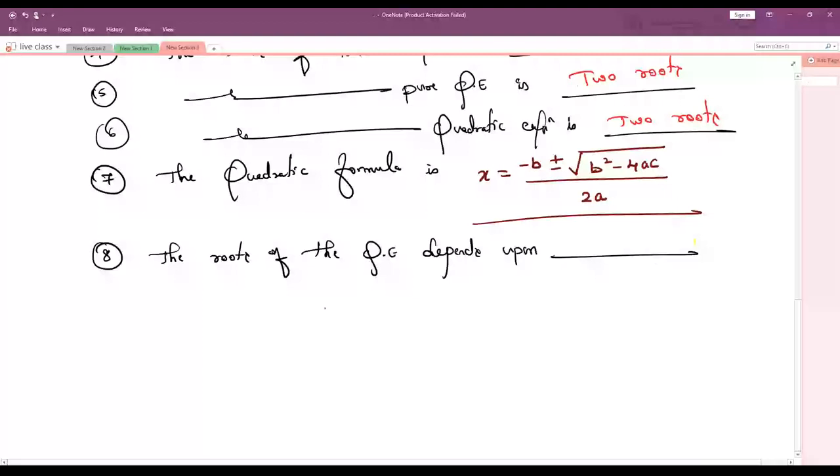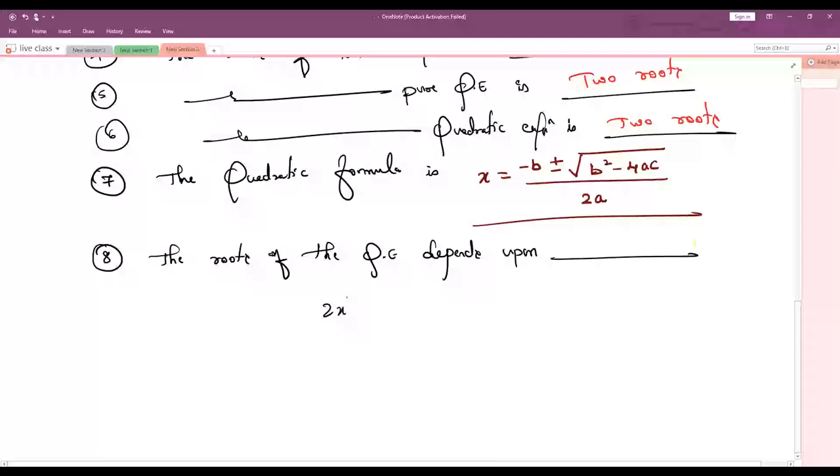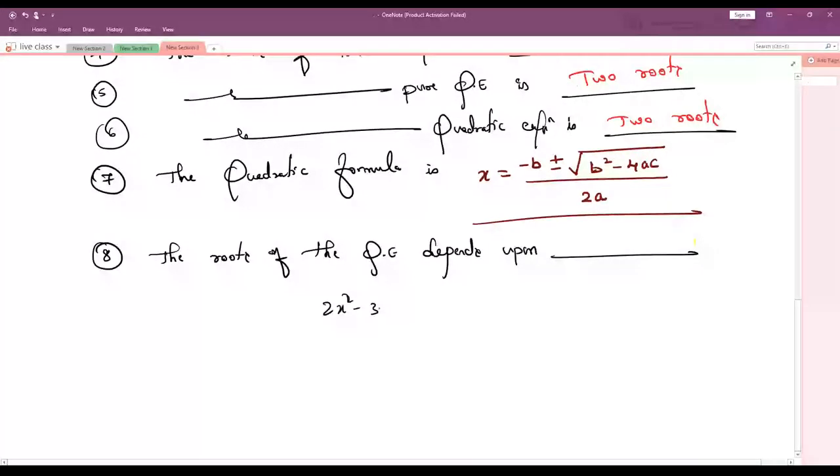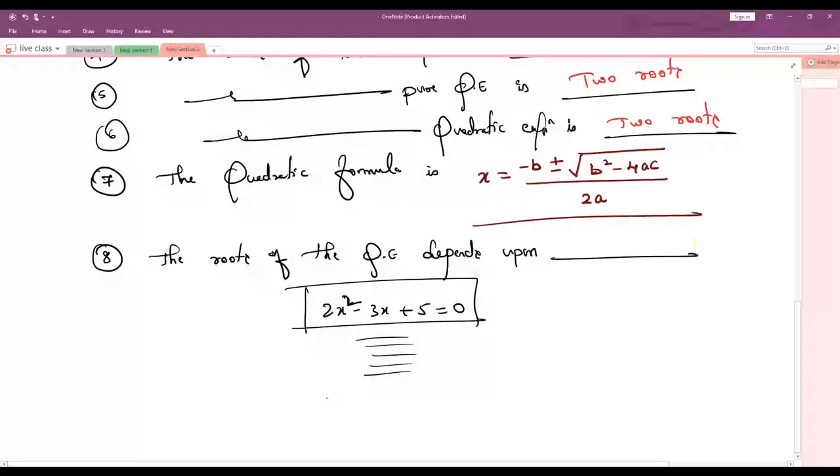Example, let me say 2x square minus 3x plus 5 is equals to 0. We have this equation. You take any of the method, maybe factorization or completing square method or formula method, you solve by any number of methods. Then finally we get some answer of x.